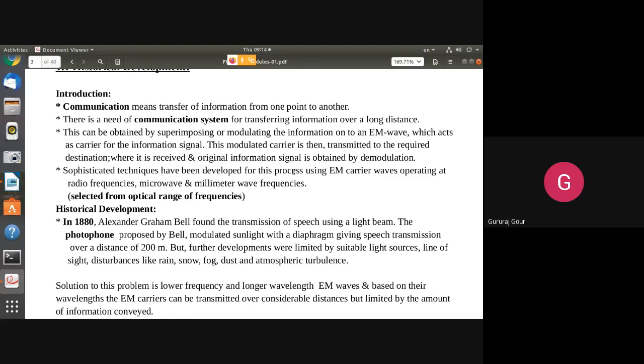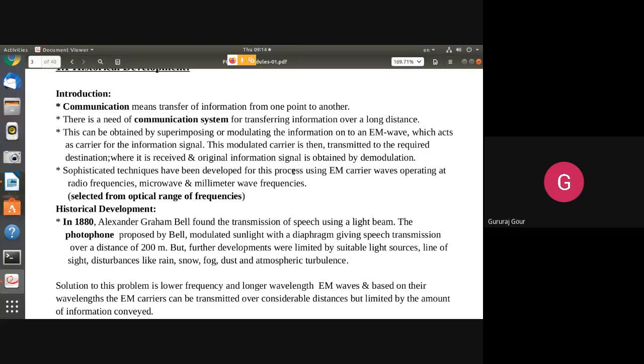It requires me to talk very loudly. Talking loudly means I am putting in more power, more energy. What is the intention here? In order to transmit the information to a longer distance, we need to speak more loudly. The intensity or energy of the speech signal should be larger so that it can reach a longer distance. So more energy is required.